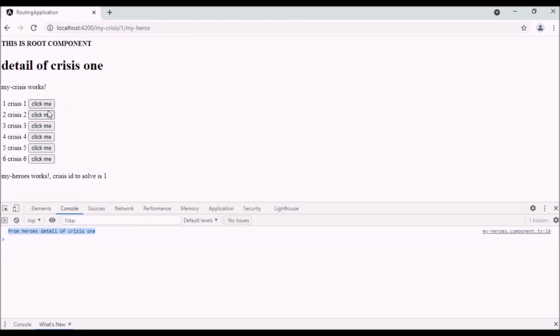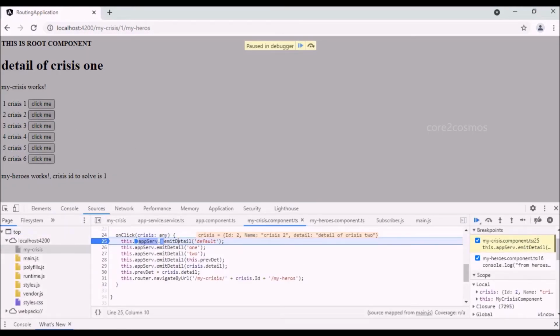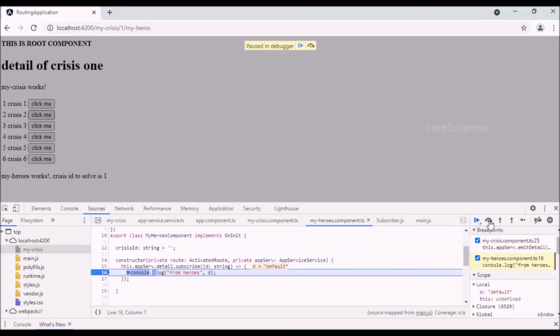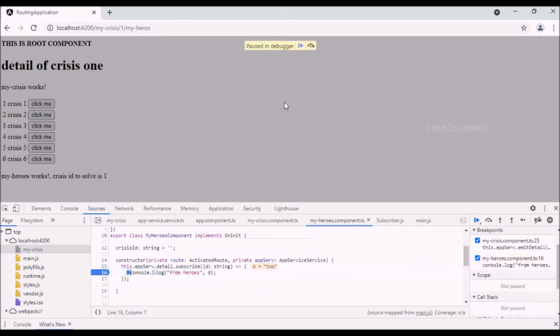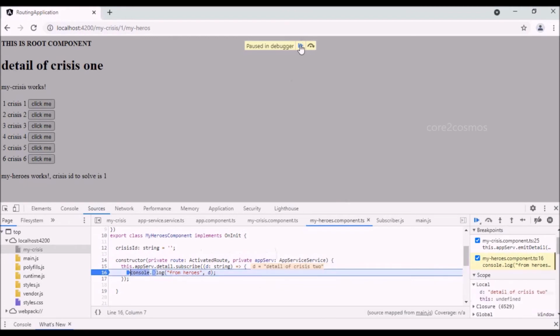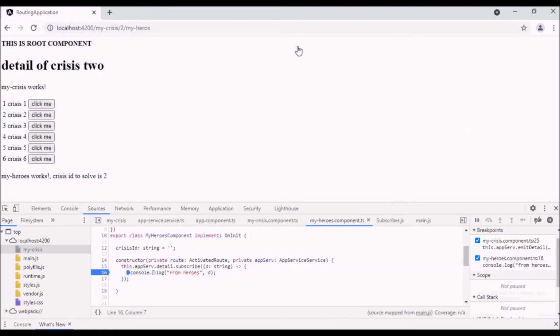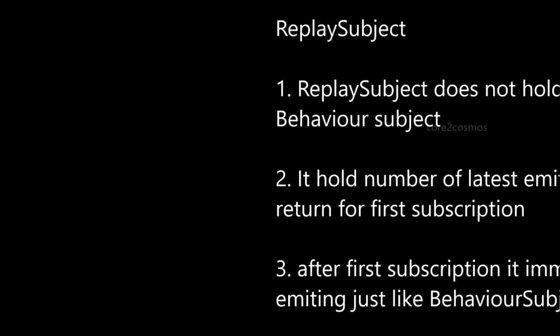Now I click on the second record, and when I try debugging it, I can see the subscription is getting called immediately in the myheroes.component.ts file. I can see the value default. Similarly, I can see the value 1 and 2 where I have subscribed the emission. So once after the first subscription, I can see the values are getting subscribed immediately as soon as they are emitted.